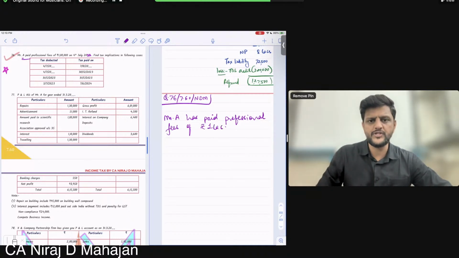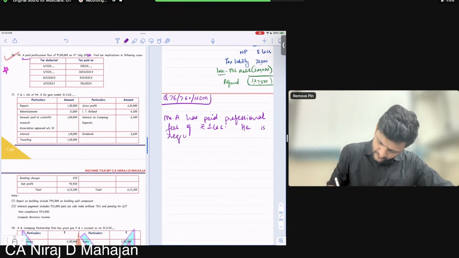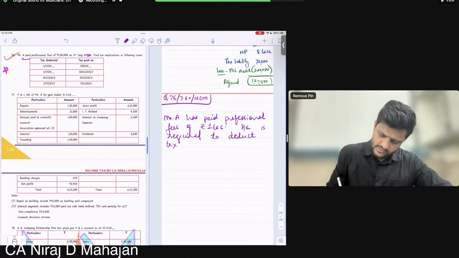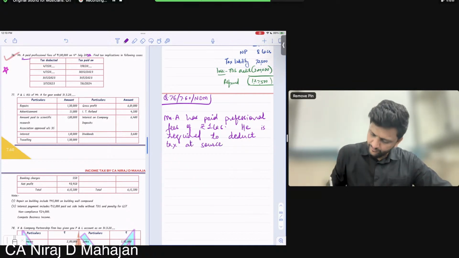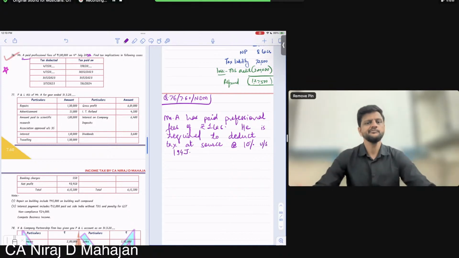He has paid a professional fees of rupees 1 lakh. Full stop. He is required to deduct tax at source at the rate of 10% under section 194J.